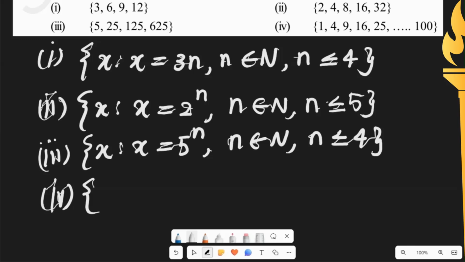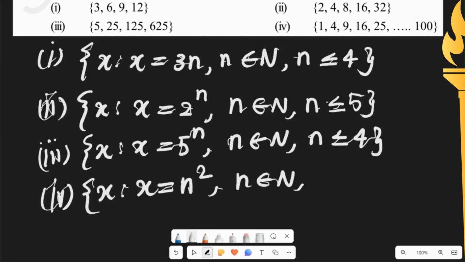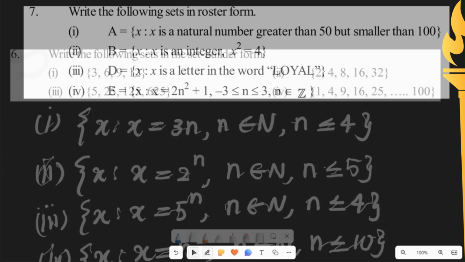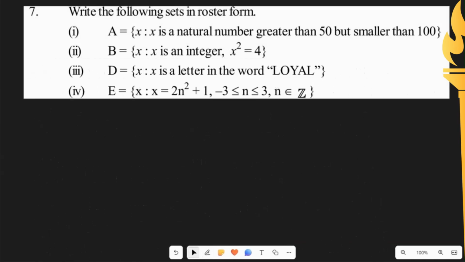So this one we would write it as x such that x is equal to n square, where n belongs to natural numbers and n is less than or equal to 10, because we have still 100.